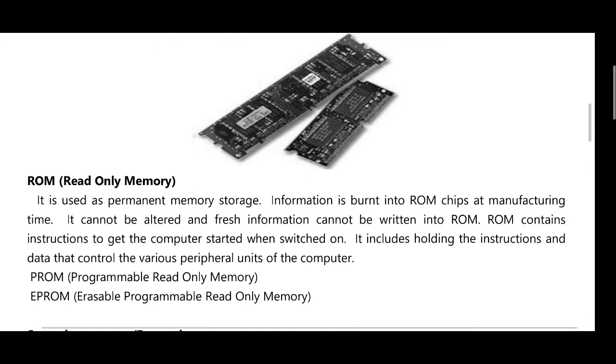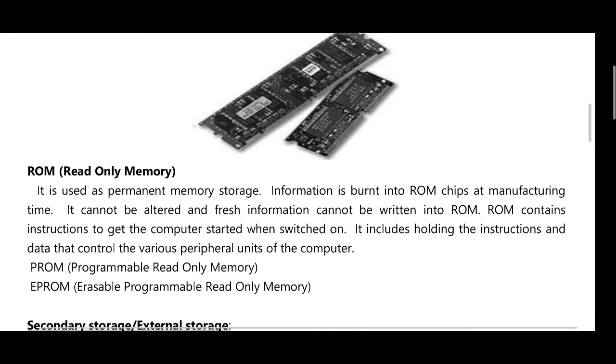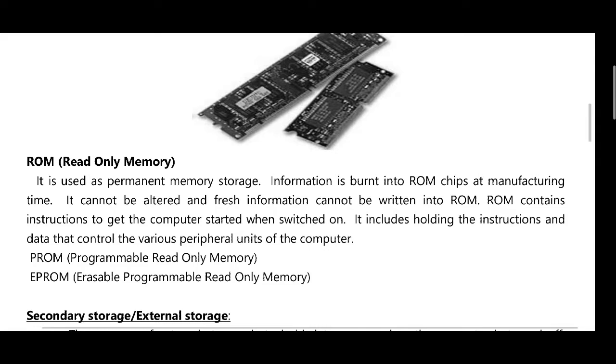Next one is ROM, read-only memory. It is used as permanent memory storage. Information is dumped into ROM chips at manufacturing time.